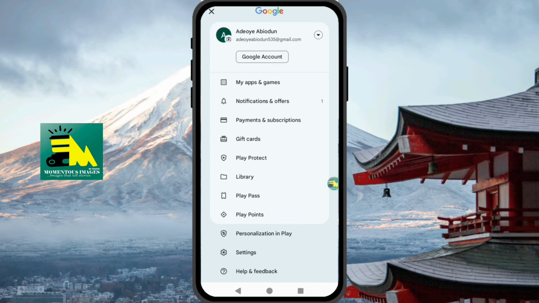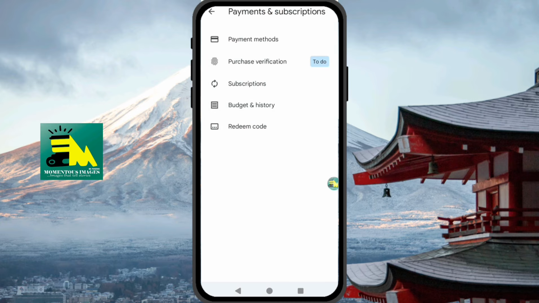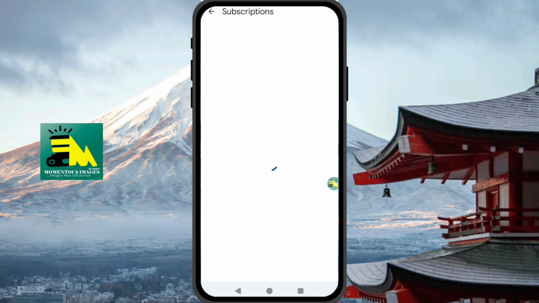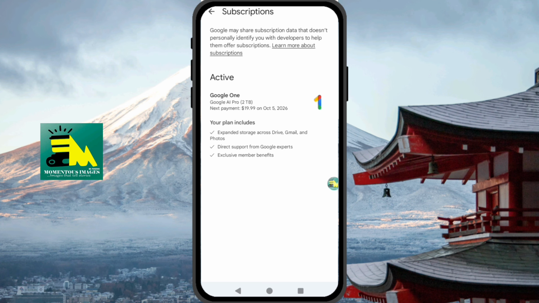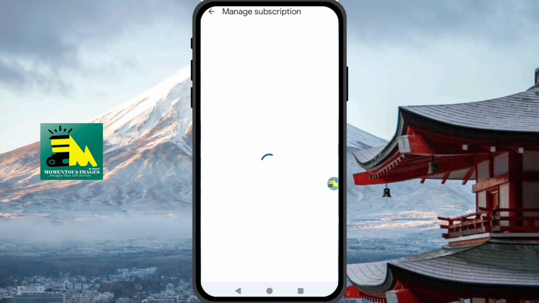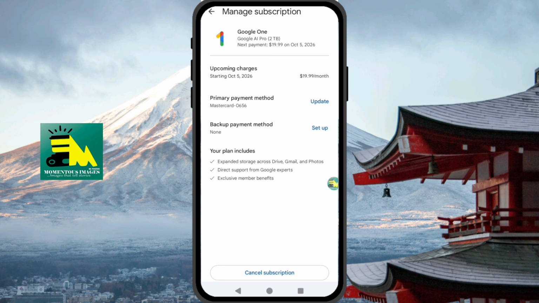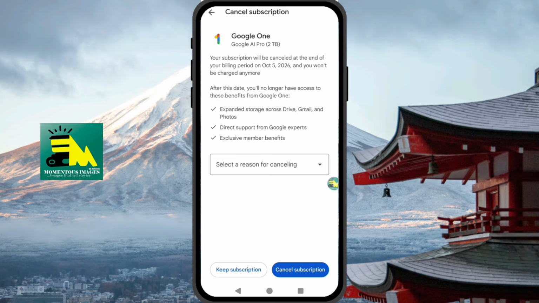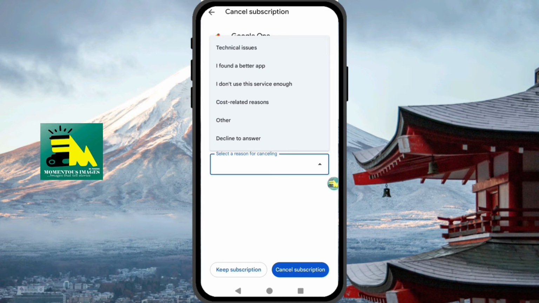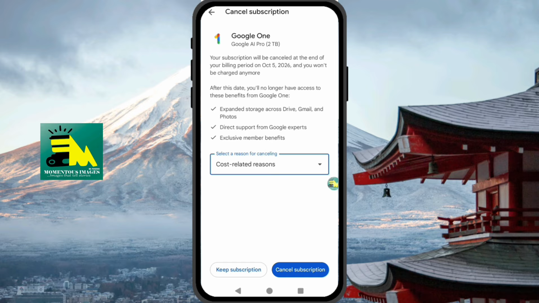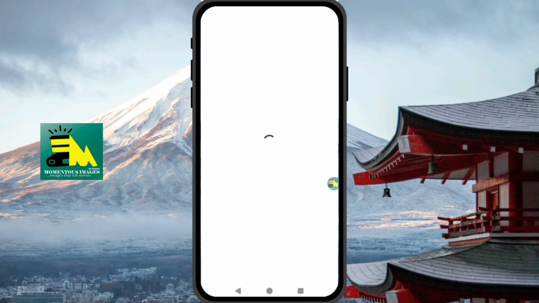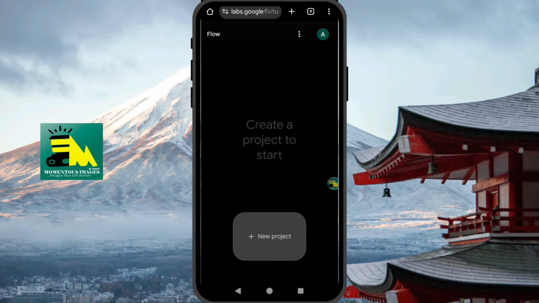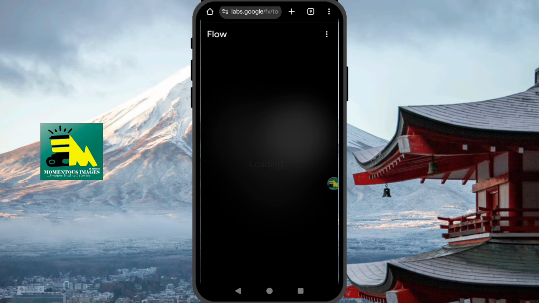So you can see payment and subscription. Click on it. Click on subscription to cancel your subscription. Just click anywhere here. Click on it. So you can see beneath, cancel subscription. So click on that, cancel subscription. It's loading. As for the reason why you are canceling, just select any option, then cancel subscription. So as you can see, I've cancelled.